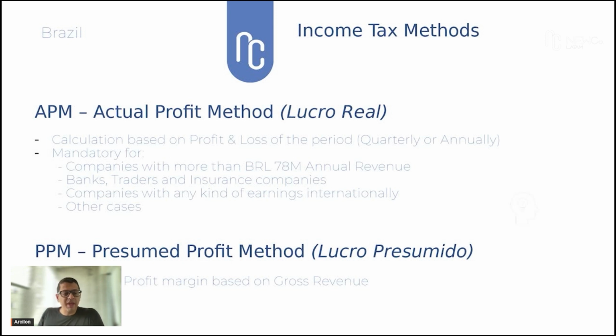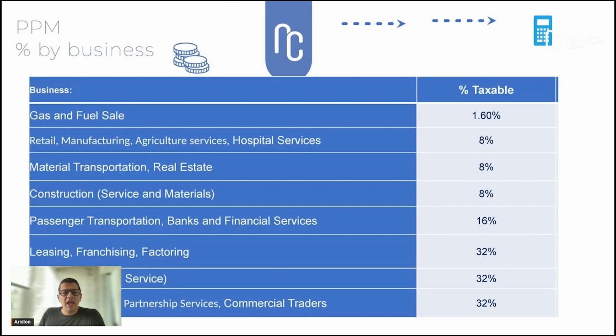And we also have the PPM, the presumed profit method. In Portuguese, you're going to hear lucro presumido. This one is a profit margin percentage estimated based on the gross revenue. The PPM has an official range of taxable percentages issued by the tax authority.